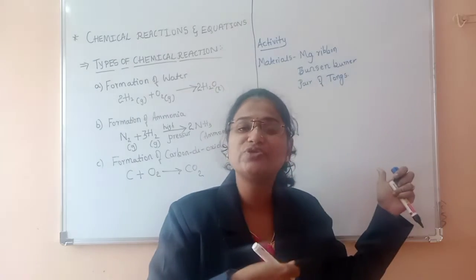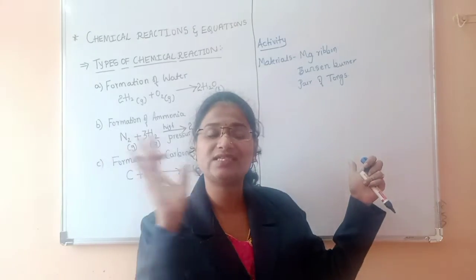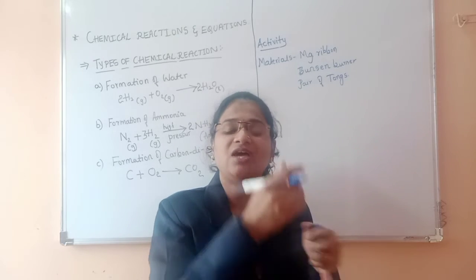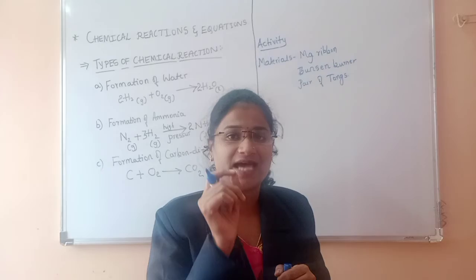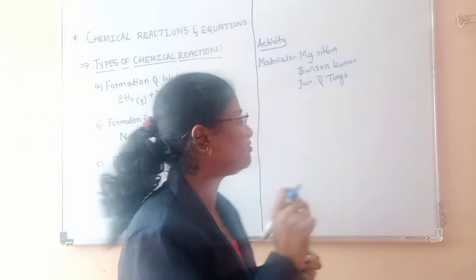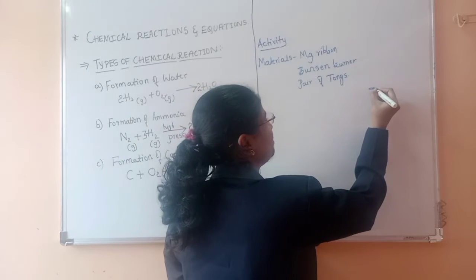So to remove those impurities, to remove those extra gases which have been deposited on the magnesium ribbon, we have to rub it with the sandpaper. That is the first step. Then hold it with the tongs. Then we have to ignite it using the Bunsen burner.